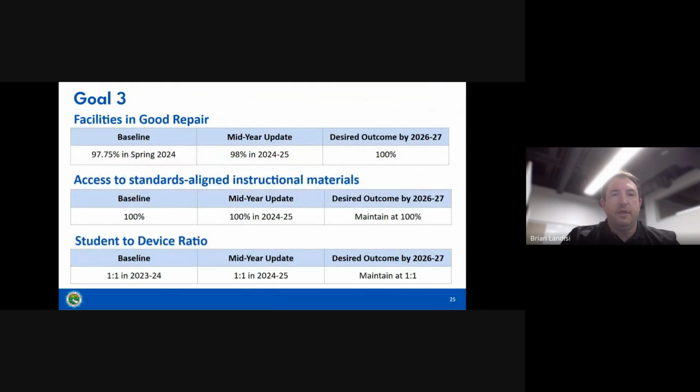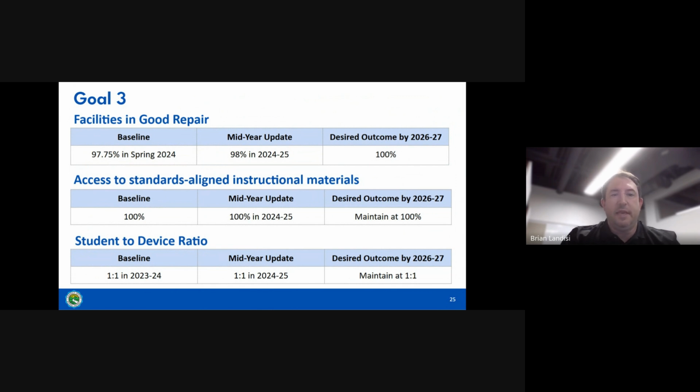For goal 3, we're looking at facilities in good repair. We use a standardized tool to measure this at all the schools. Our baseline as of last school year was 97.75. We've bumped up to 98% during this school year so far. Our goal is to get to 100%.